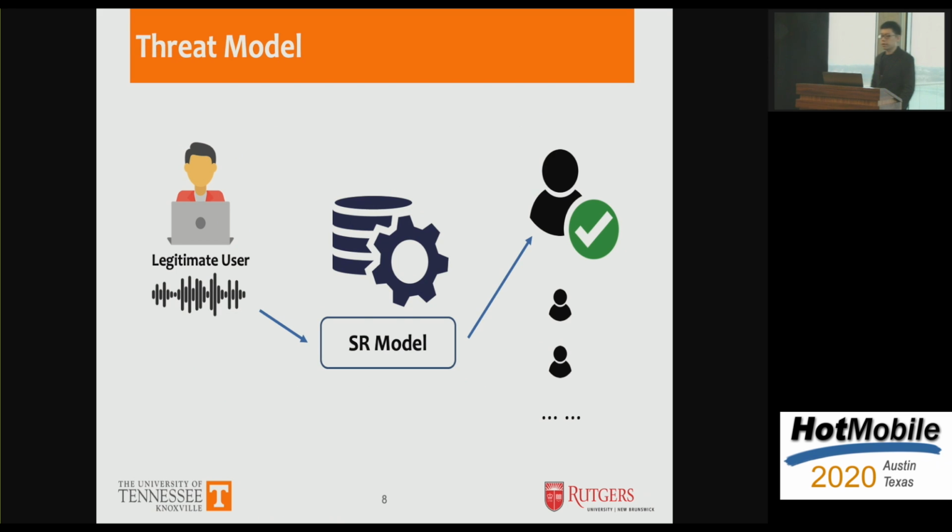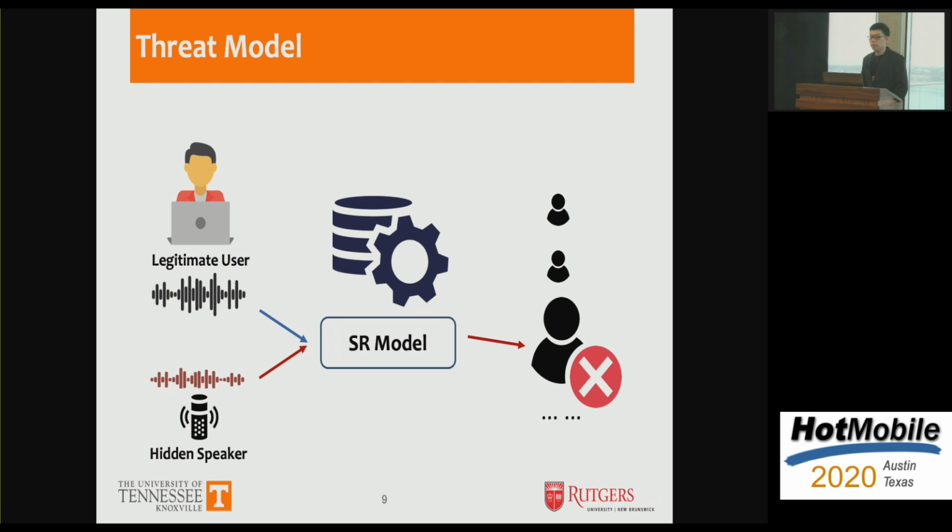So now let's take a look at the threat model. Imagine a legitimate user tries to pass the speaker recognition model, and normally his voice will match his profile, and he can be successfully recognized. However, an attacker can try to inject some adversarial noise through a nearby hidden speaker. And in that way, the legitimate user will be misclassified as another speaker, and the authentication process will fail. And this is called the untargeted attack.